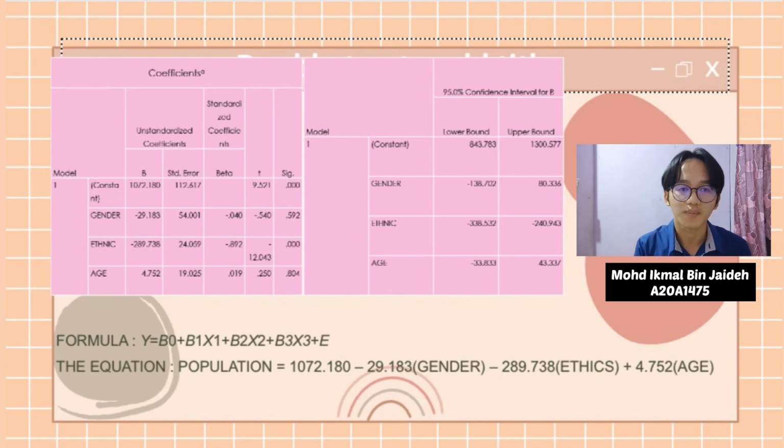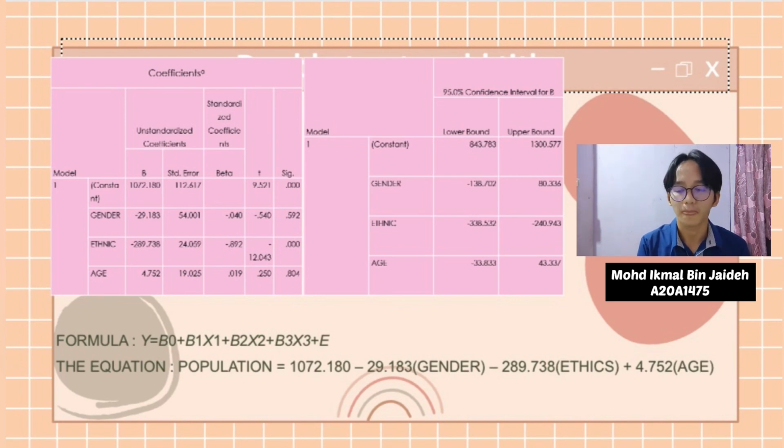So the next step is we have to interpret the x. The example is, for every unit increase in gender, the population will drop by negative 29.183, provided the ethnic and the age level remain unchanged. Next, for the